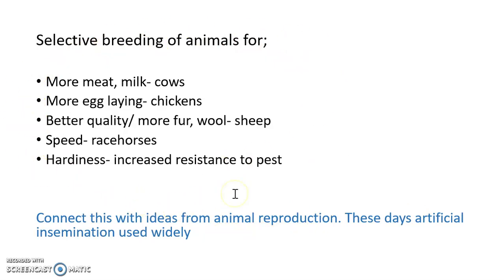So ordinarily, when animals reproduce, you've got the gamete of the male, which is the sperm, and that needs to be passed to the female. Now, in this day and age, what we do is we use artificial insemination techniques. So we deliberately take the sperm from the male and we inject that into the female to speed up this process.